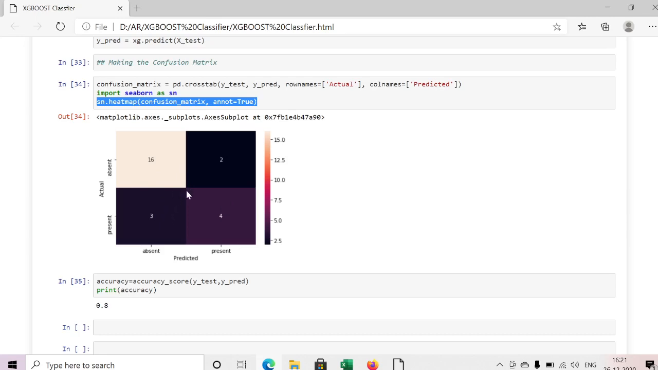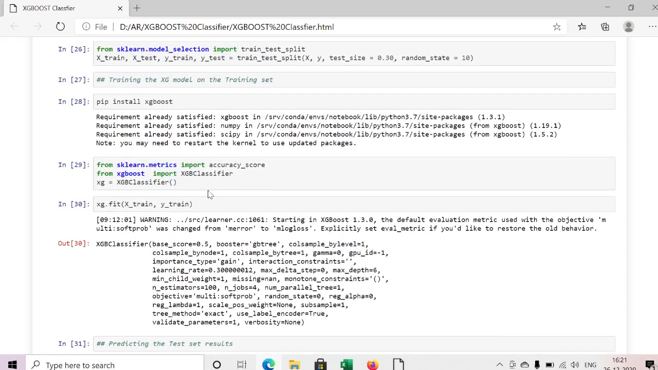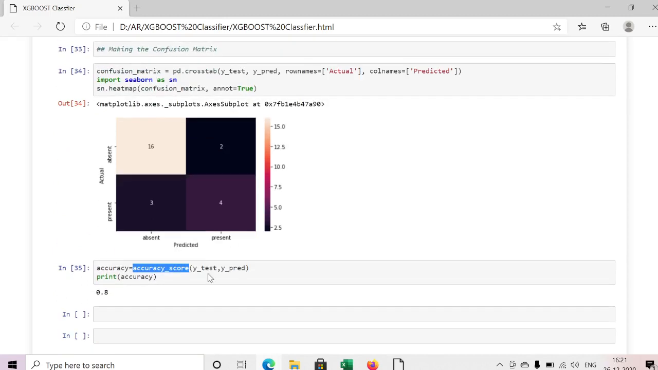20 out of 25, then I got 0.8. That means we got 80% efficiency using this XGBoost classifier. Here I'm calculating the accuracy score using this method. Accuracy score, I'm passing the y_test and y_prediction, then we'll get the accuracy of the model. Okay, thank you friends. Thank you for watching.